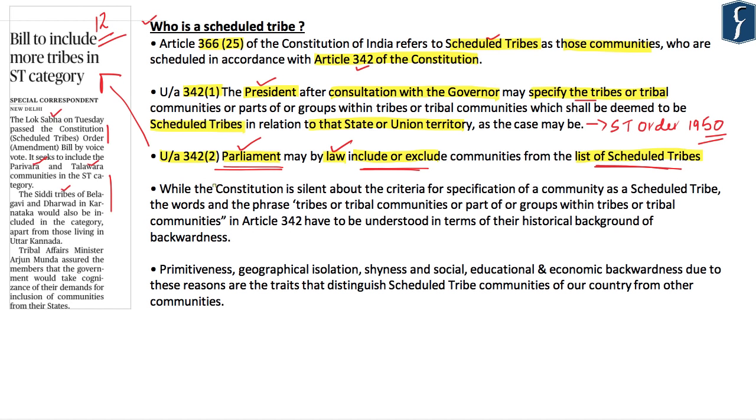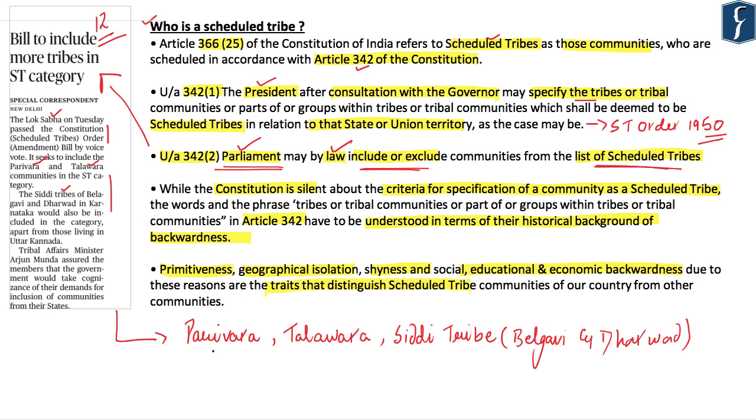Now, as stated, the Constitution of India is silent as to the criteria based on which a community shall be declared a scheduled tribe. However, who constitutes a scheduled tribe under Article 342 has to be understood in terms of their historical background of backwardness. Hence, certain parameters such as primitiveness, geographical isolation, shyness, as well as social, educational and economic backwardness are some traits and parameters taken into consideration before including a community in the scheduled tribe list.